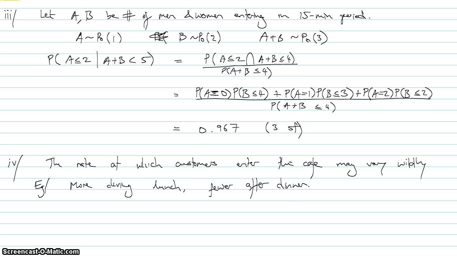So the key idea, though, is that the rate at which people enter this cafe is not going to be constant. It's going to vary, of course, as the day goes on. So that means that it's not a good situation to be modeled with the Poisson distribution, which requires us to have a fairly even distribution of events over an interval.